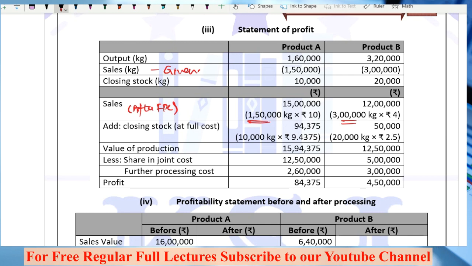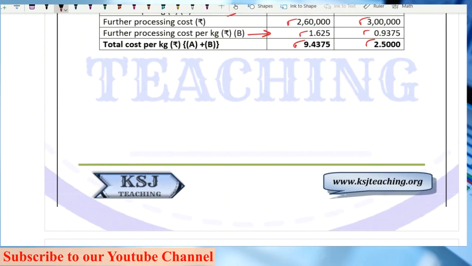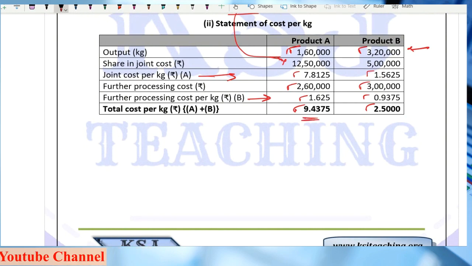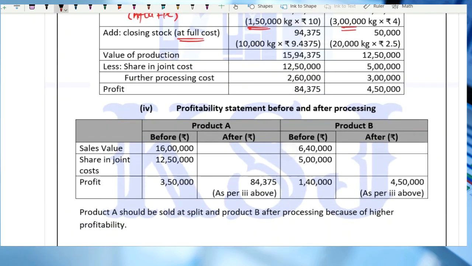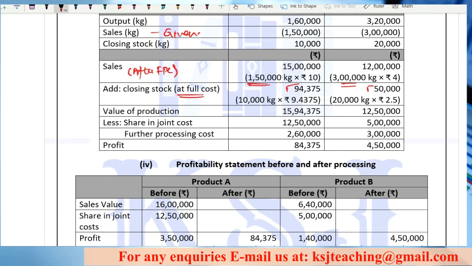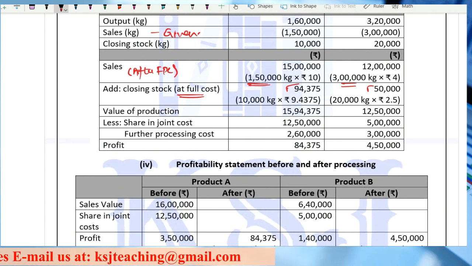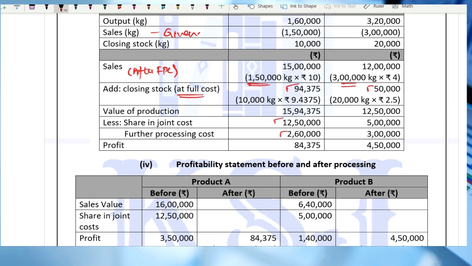Add closing stock at full cost. Full cost means this cost which we have incurred. Right? That at least we'll be recovering the cost from there, isn't it? So 94,375 and 50,000 value of production, total value, the sales plus closing stock, this is the total value that I'll be receiving, less share in the joint cost, 12,50,000, less further processing costs, the profit you will get, right?